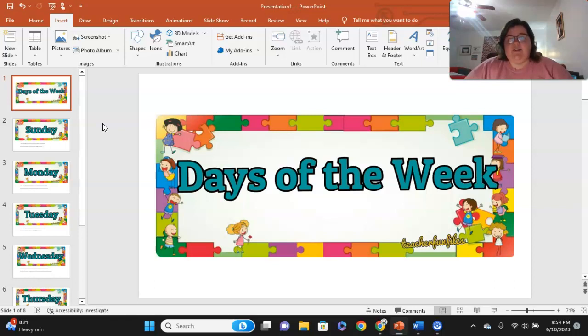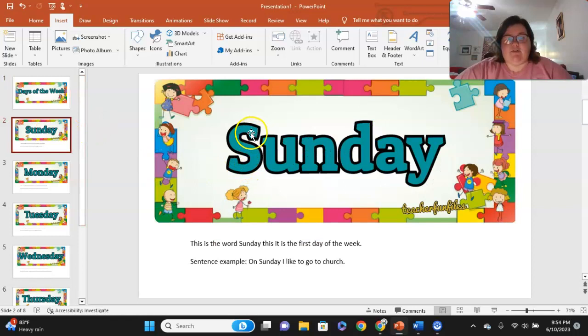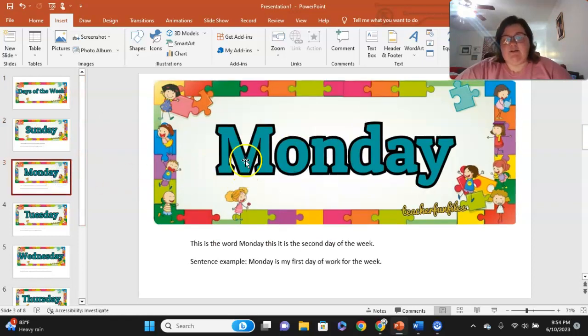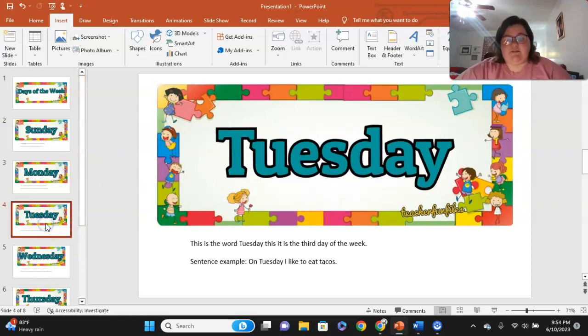There are 7 days of the week, which are Sunday, Monday, Tuesday, Wednesday, Thursday, Friday, and Saturday. And all of the days of the week, no matter where they are in a sentence, should be capitalized. So the first letter should always be capitalized, like here, the S is capitalized, the M is capitalized. It doesn't matter where it's at in the sentence, it should always be capitalized.